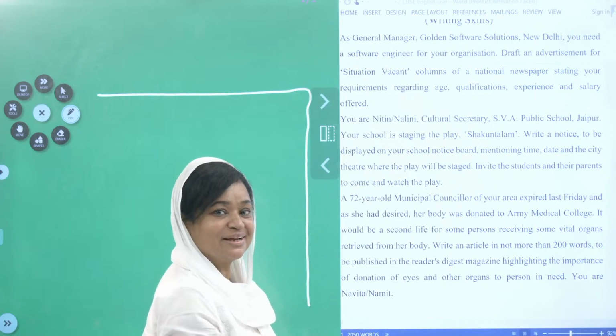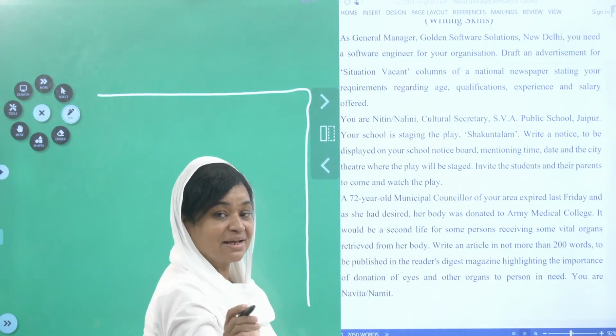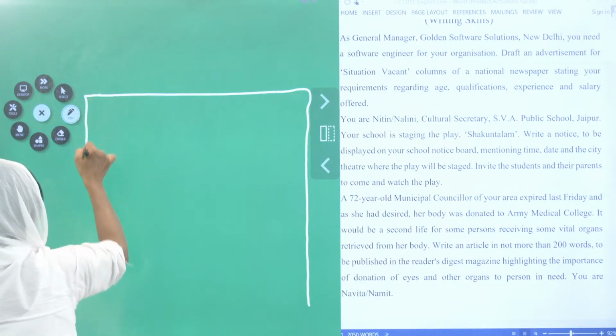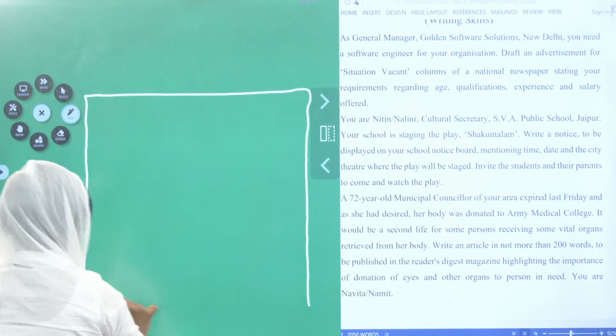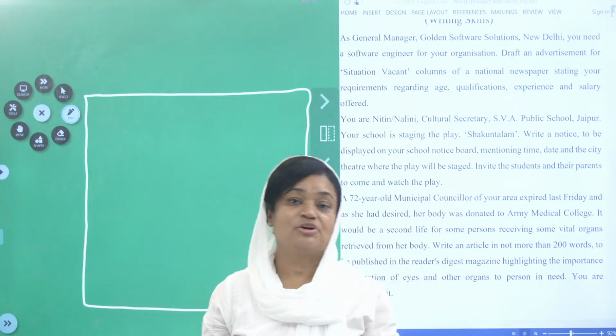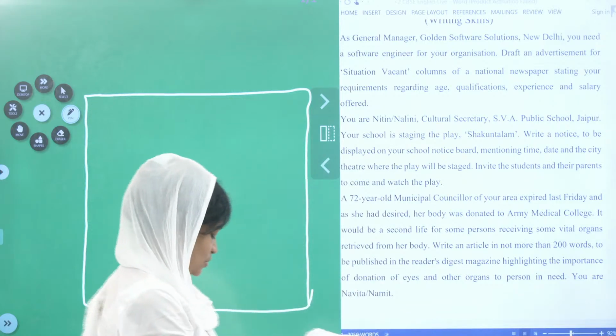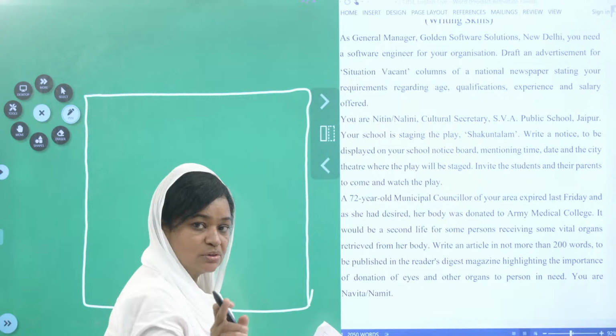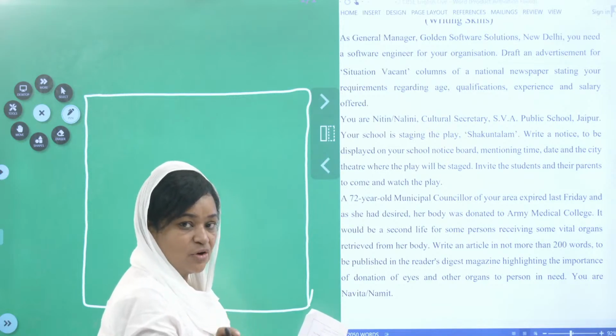The line is going crooked, but you don't make the line crooked, okay? The box is very important for the notice board also. Okay. Now, the format. While I am writing, you also see the format.